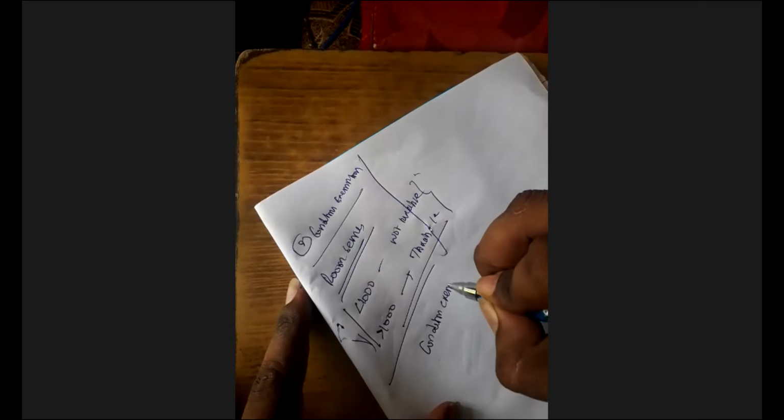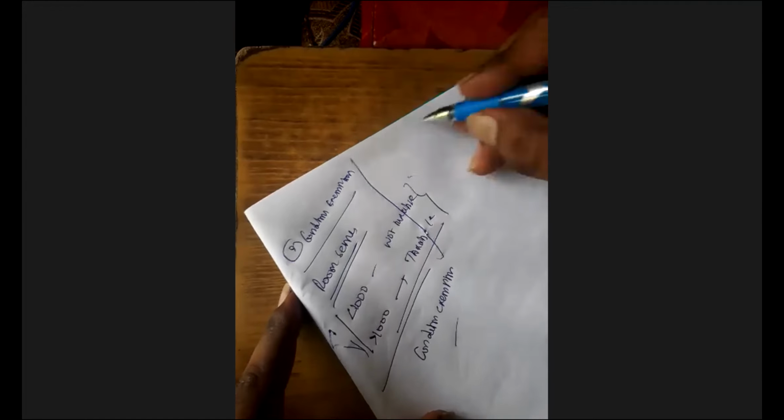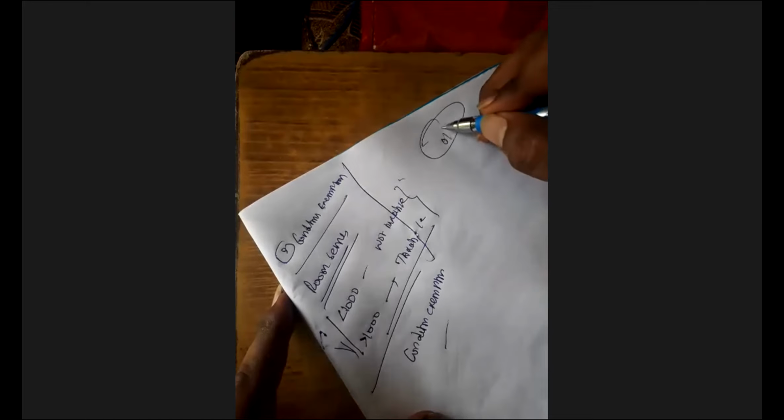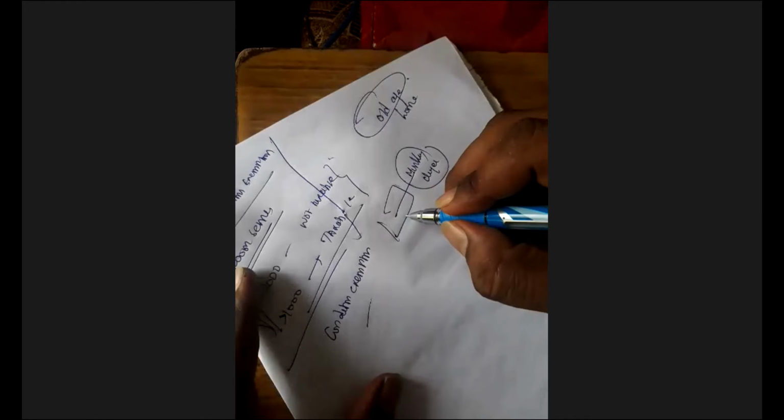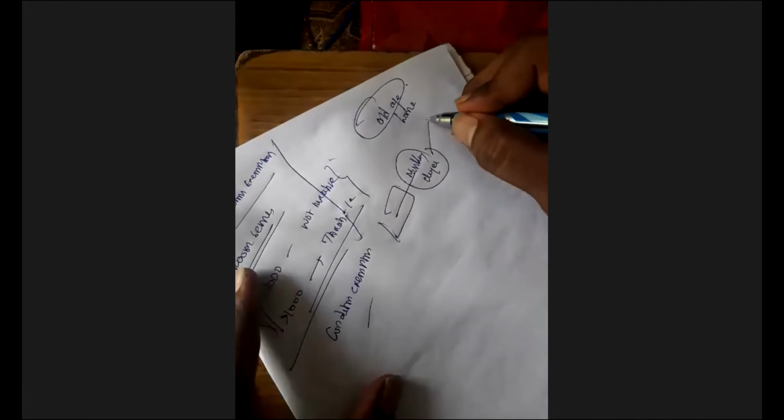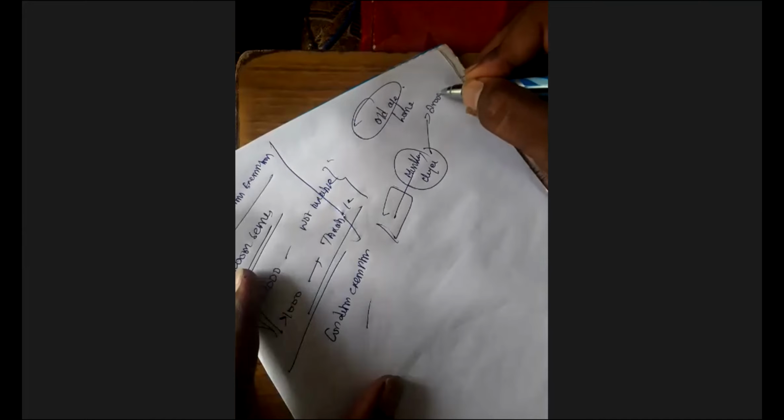Conditional exemption again: if I'm getting old age homes services and I'm paying monthly charges, if the monthly charges are more than 25,000, then it is a taxable supply.